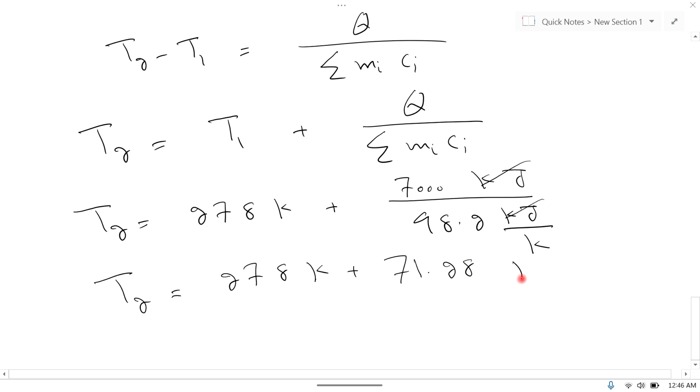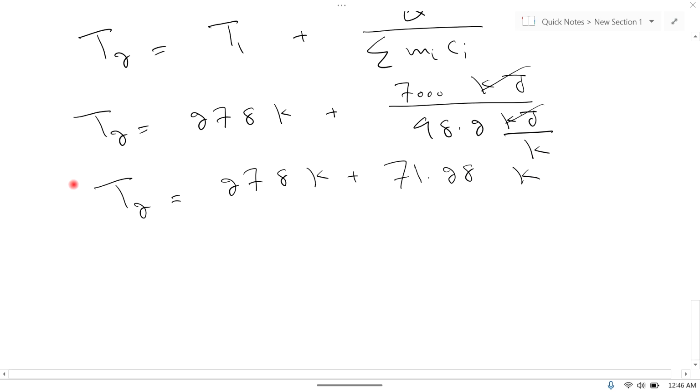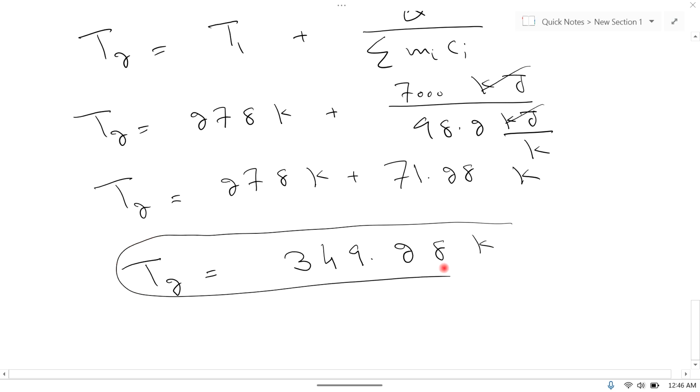is equal to 71.28 Kelvin. So T2 is equal to 278 plus 71.28 is equal to 349.28 Kelvin, and convert this into degree centigrade.